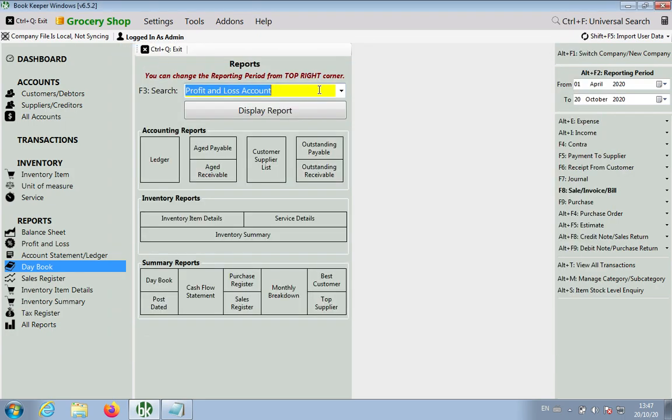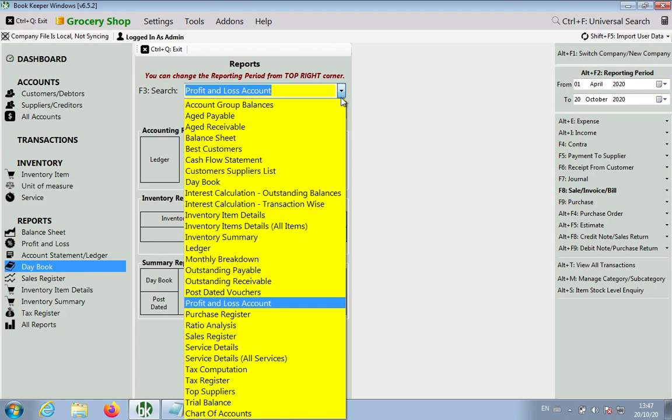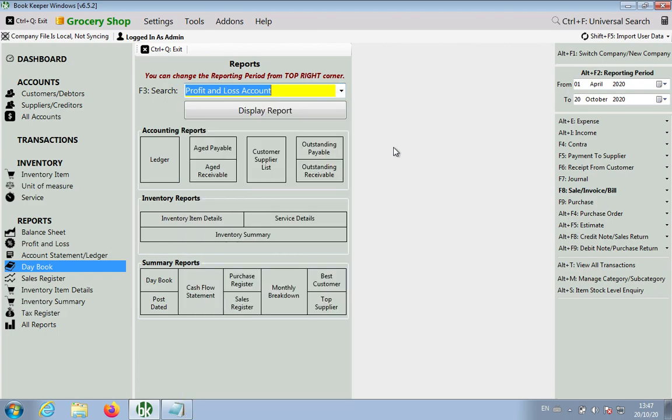Okay, so these are the reports. You can check out all the reports which have been affected, and you can view the reports one by one. The common reports which I have shown you, balance sheet, profit and loss and day book, will show you the clear difference. These are the bills yet to make. These bills have not been created.